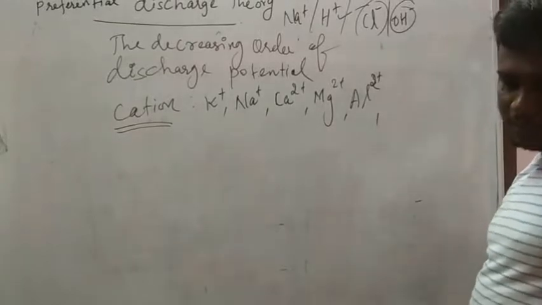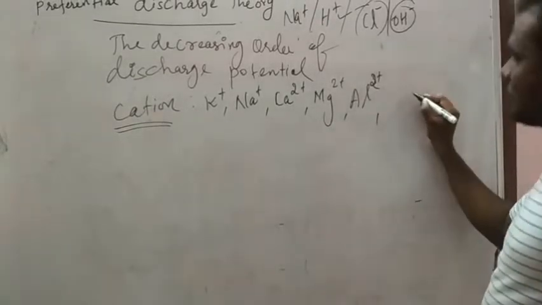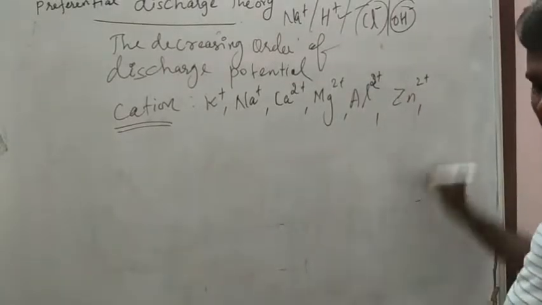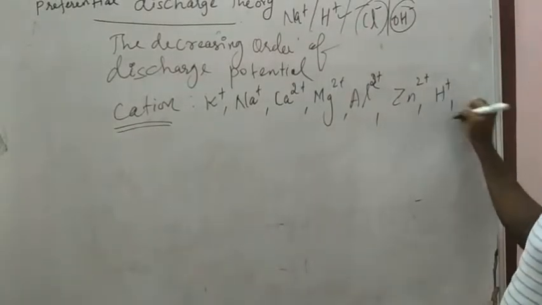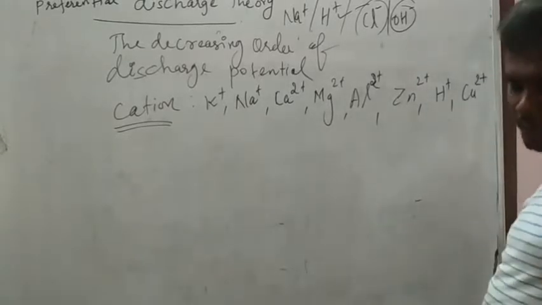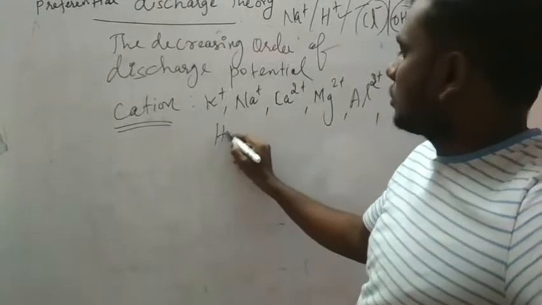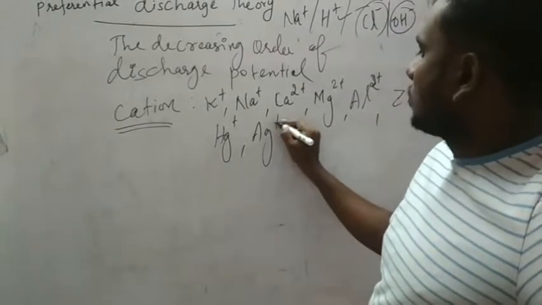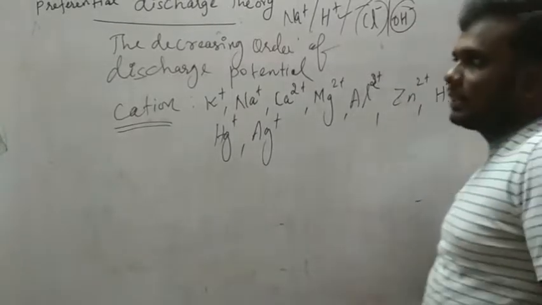After that Zn2 plus, please take it. Then H plus, then Cu2 plus, please take it. Then Hg plus, Ag plus. So these are all in decreasing order.